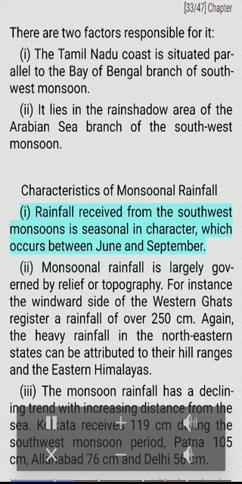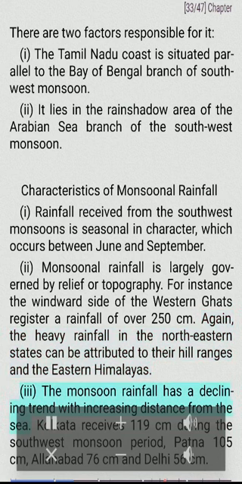Characteristics of monsoonal rainfall. One, rainfall received from the southwest monsoons is seasonal in character, which occurs between June and September. Two, monsoonal rainfall is largely governed by relief or topography. For instance, the windward side of the Western Ghats registers a rainfall of over 250 centimeters. Again, the heavy rainfall in the northeastern states can be attributed to their hill ranges in the eastern Himalayas.